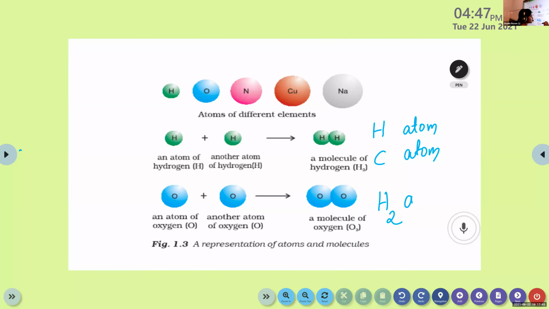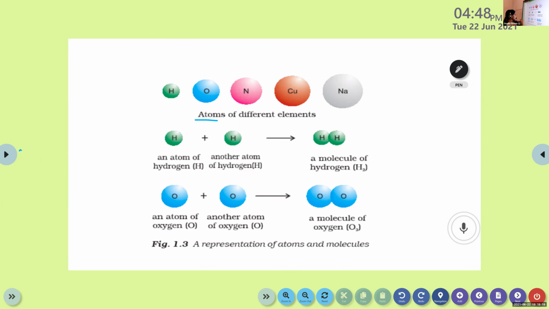Then you also need to learn the symbols. Okay. Elements with symbols. Hydrogen, it is H. Helium, it is He. Lithium, Li. Beryllium, Be. Boron, B, like that. Okay. Also need to learn the symbols. So these all are examples of atoms.